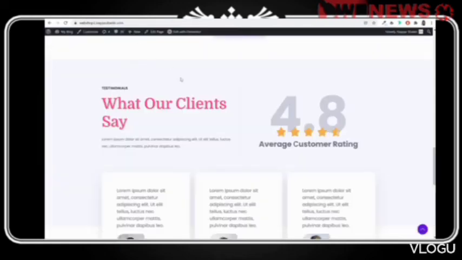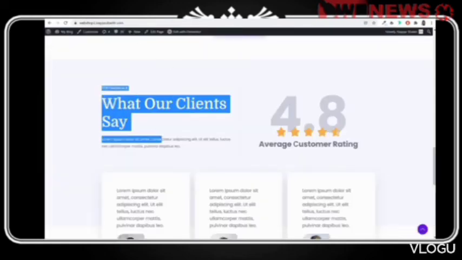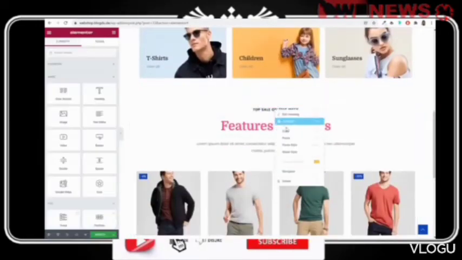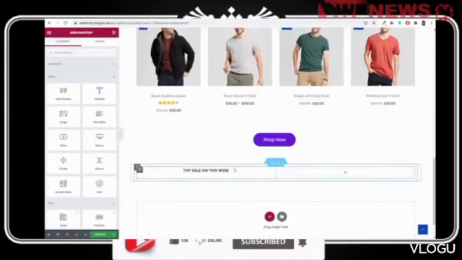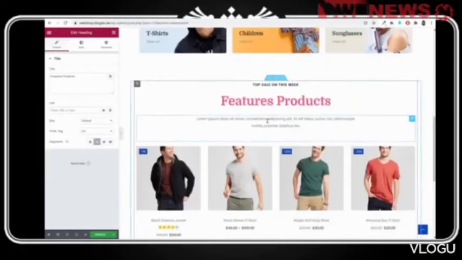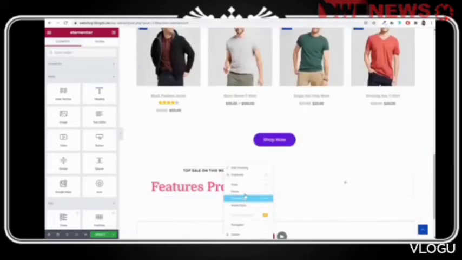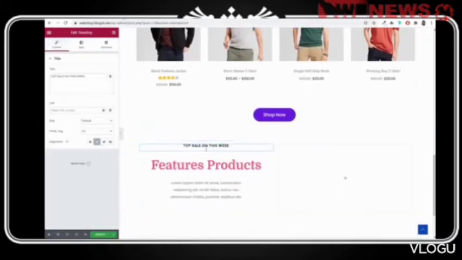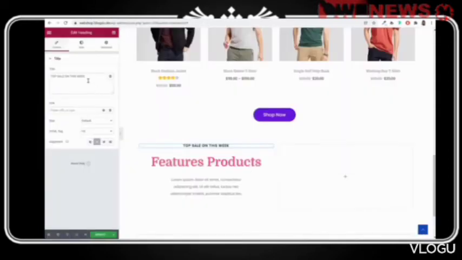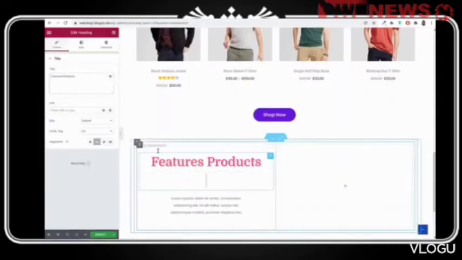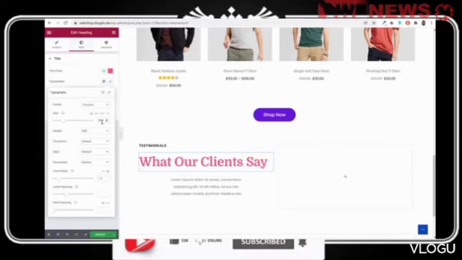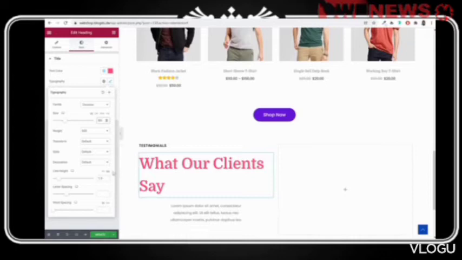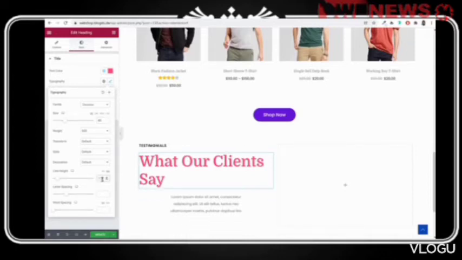Now first of all, we want to copy the title and everything from the top, because we have a very similar design. So we'll copy this, paste it over here, copy this second thing, again paste it over here, and then finally we'll copy this and paste it under this option. Now we'll make everything left. The title says testimonial, so we'll type in this, and make it left. This says what our client says, so we'll change this, make it left, and we'll also increase the size a little bit. So instead of 50, we'll make it 60, and instead of 1.5, we'll make it 1.2.